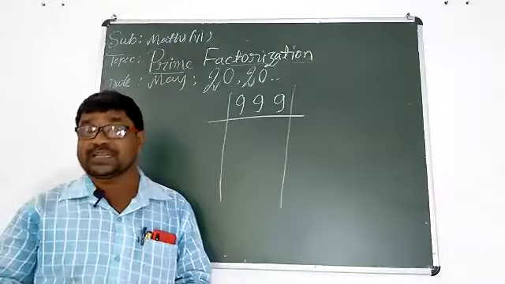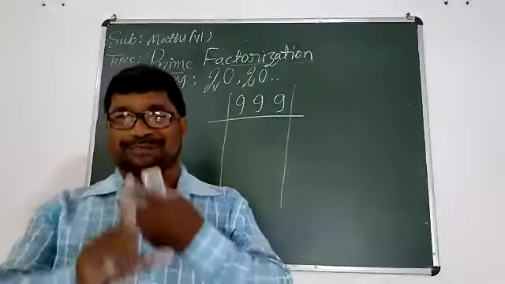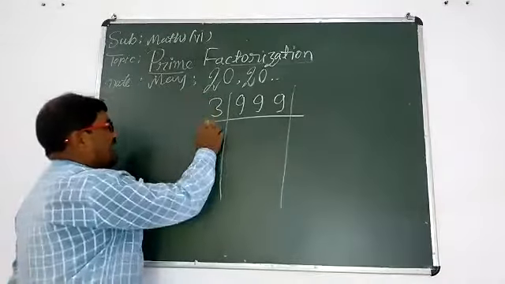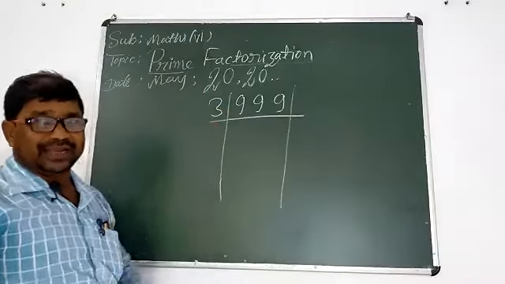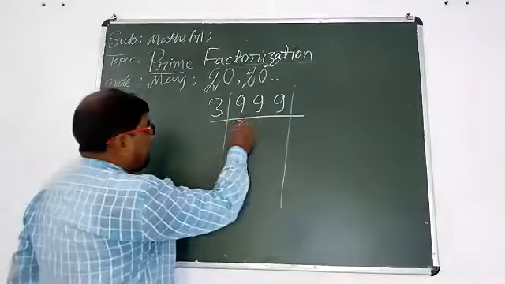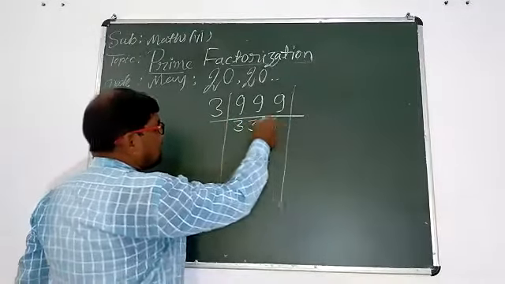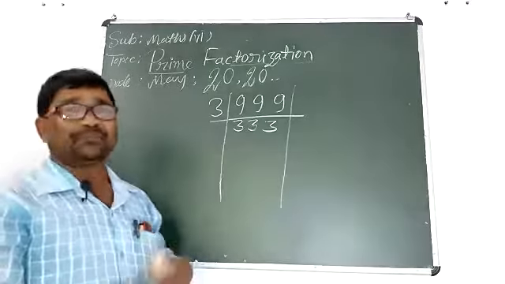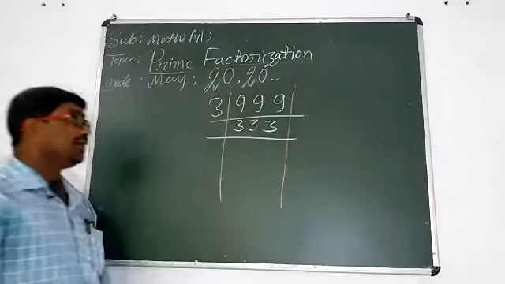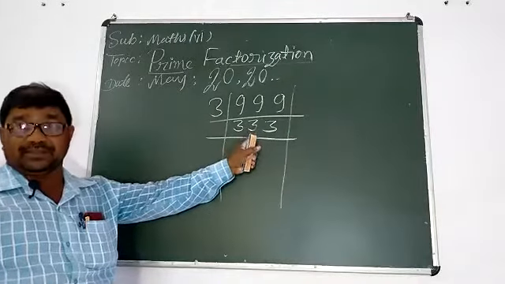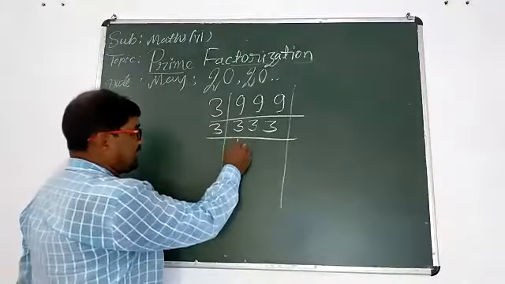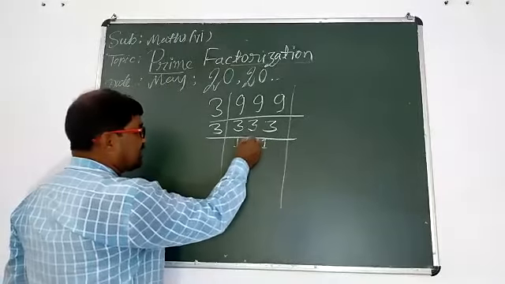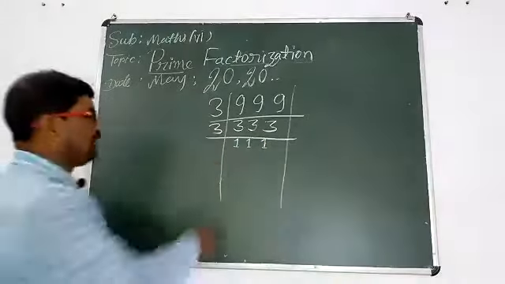Now you should guess about the next prime number. Next prime number after 2 is 3. Now write here 3 and continue the process. 3 3 is 9. Now student, can you divide this number again by 3? 3 1 is 3. So this number is now 111.